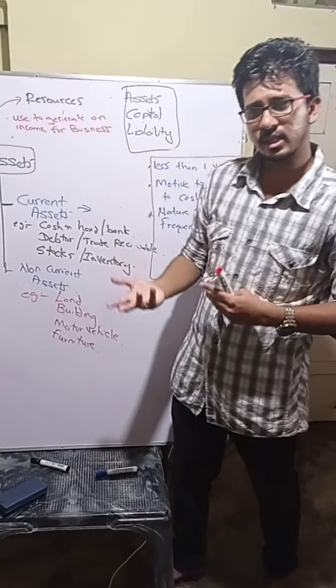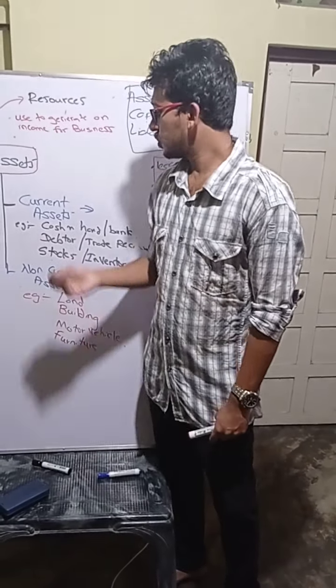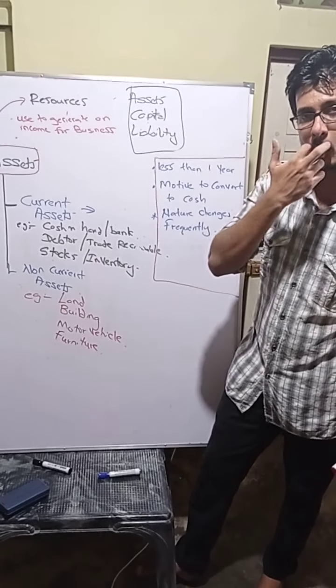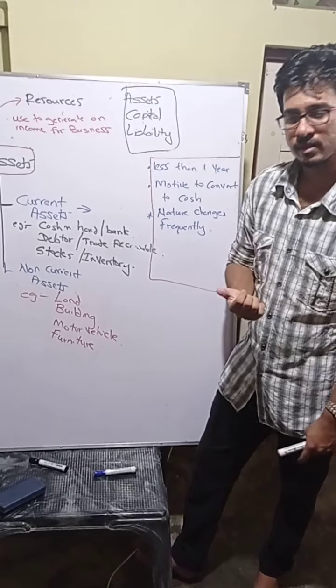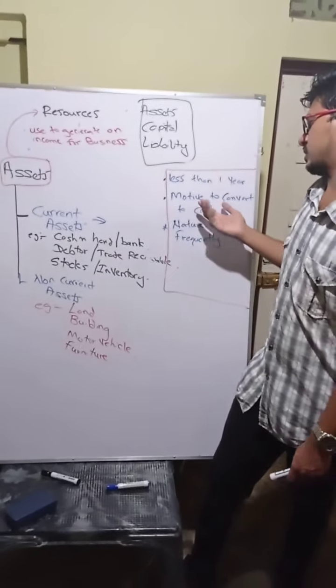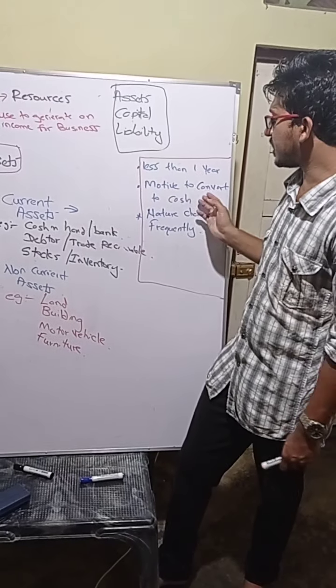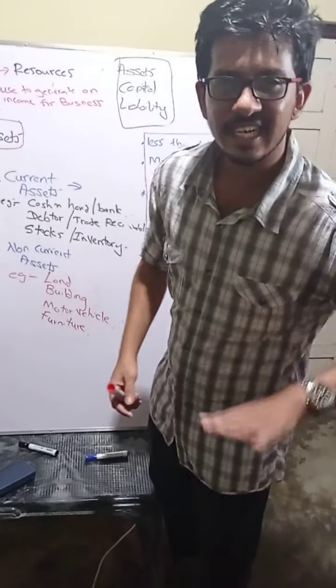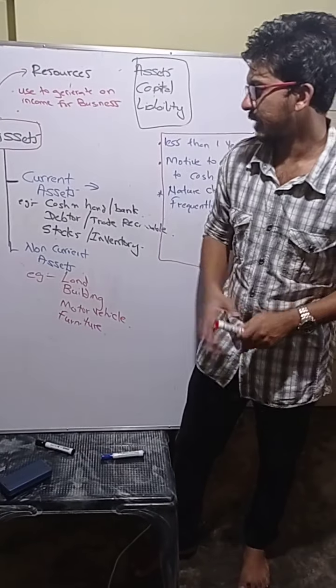I sell the stocks soon. Understood? So the first feature of the current asset is what? We should use it for less than 1 year. The second feature is, you can say, our motive is to convert the current asset into cash. That means cash in hand.